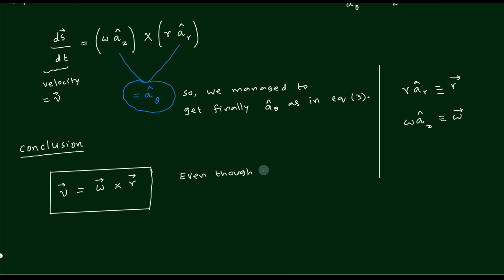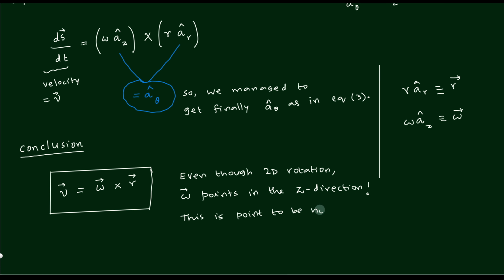Even though we are talking about the two-dimensional rotation, you carefully observe that omega points in the z direction. That is why I am explaining this all the time. Omega points in the z direction. But z direction is 3D, right? So even in the 2D situation, the third dimension is required to specify omega. That is why I have taken a lot of time explaining this.